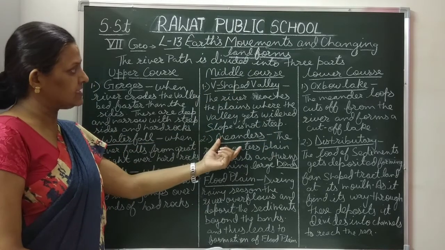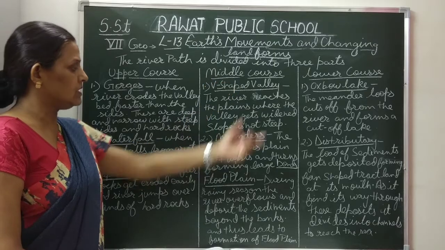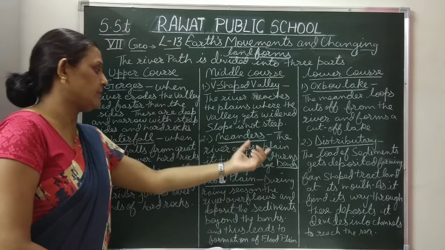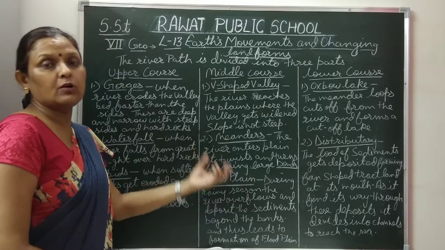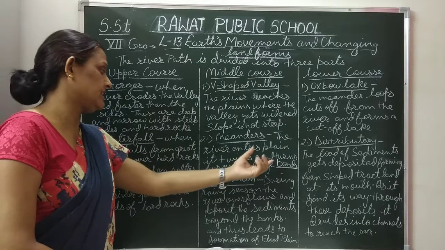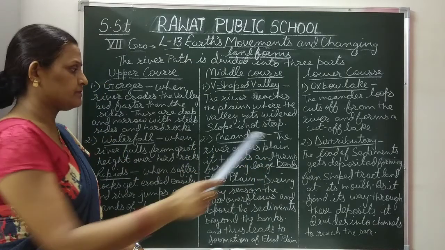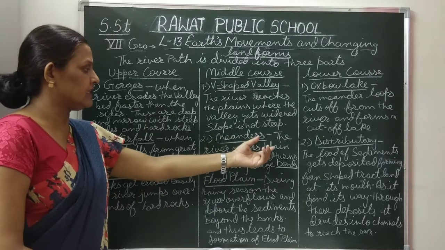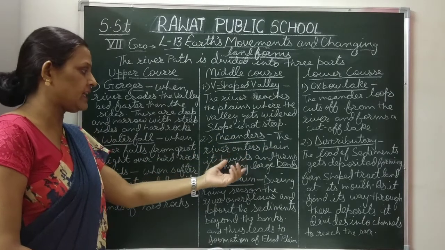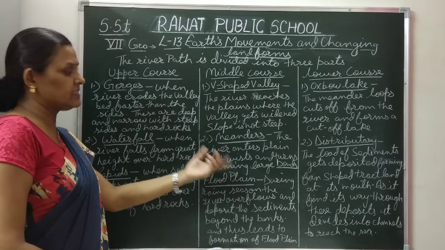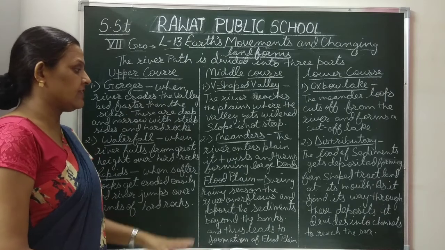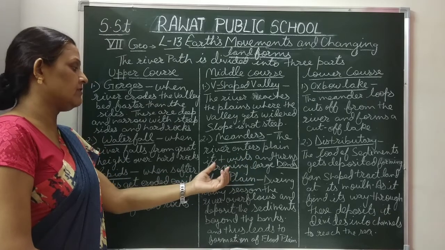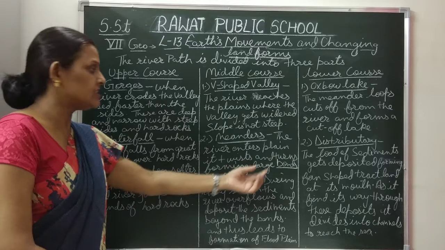Next are meanders. These are also formed in the middle course. When the river enters the plain area, the river twists and turns, forming large bends known as meanders, because the bed surface is uneven.